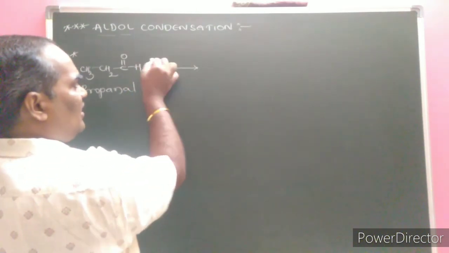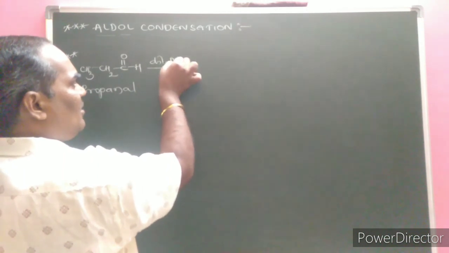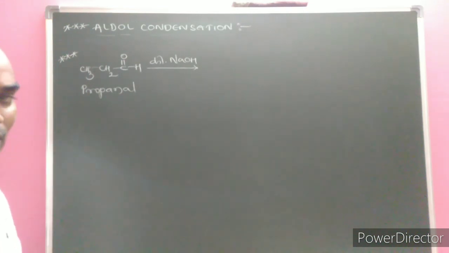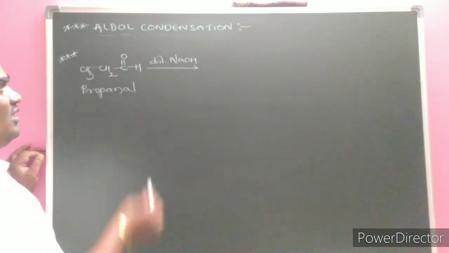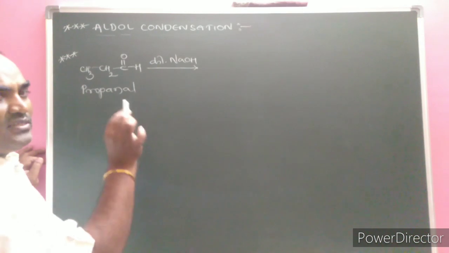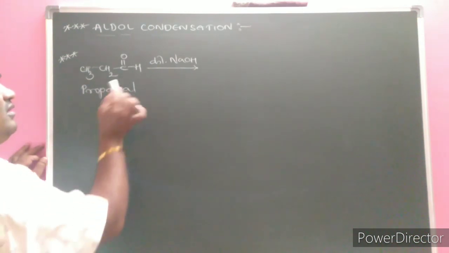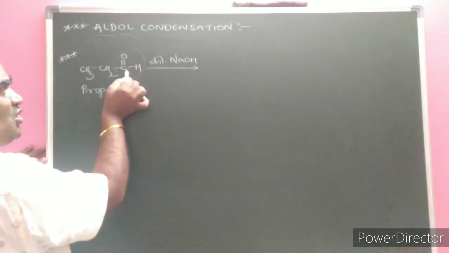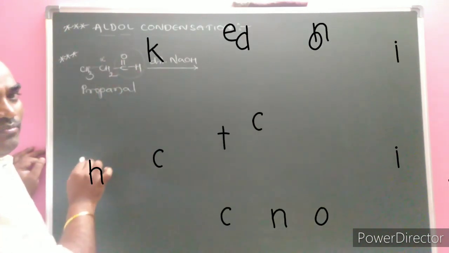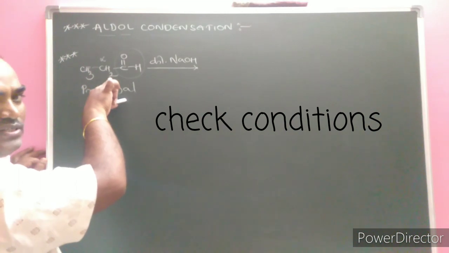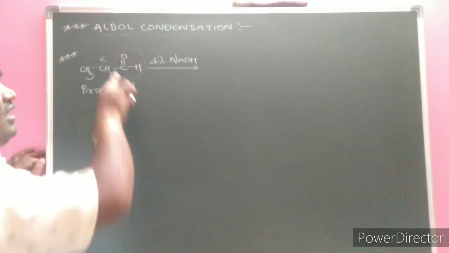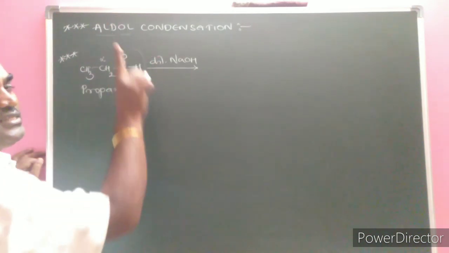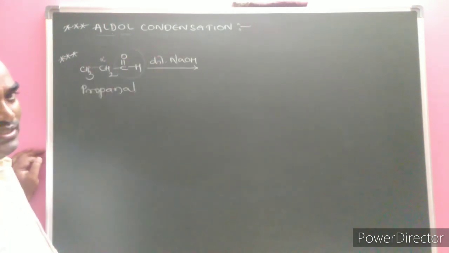The reagent given is dilute or 10% sodium hydroxide, or simply OH minus. Don't get confused. Here we need to check whether this passes via aldol condensation or not. The functional group carbon is this one, the aldehyde. The next carbon is the alpha carbon. Does the alpha carbon carry hydrogens? Yes, alpha hydrogen atoms are present and dilute base is given. So it passes via the aldol mechanism.